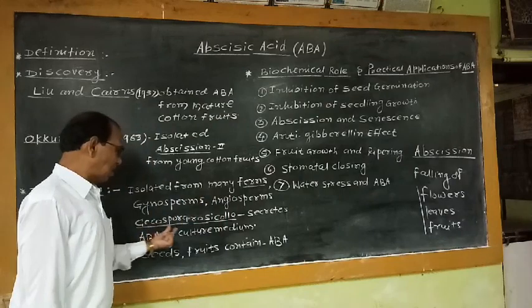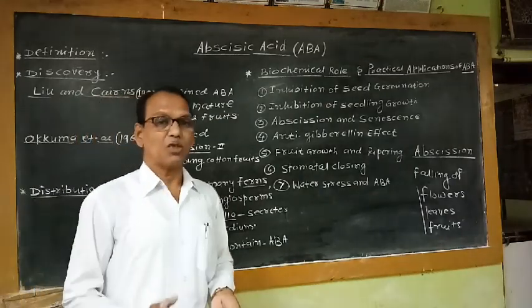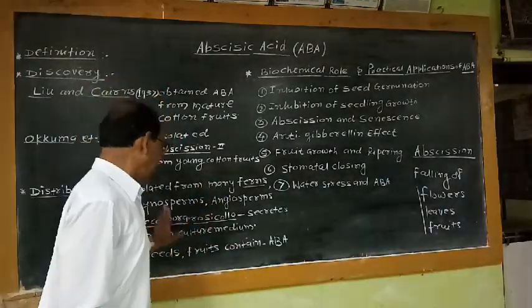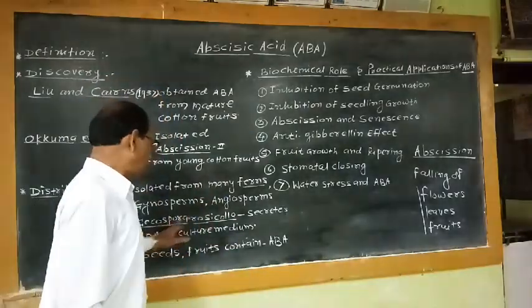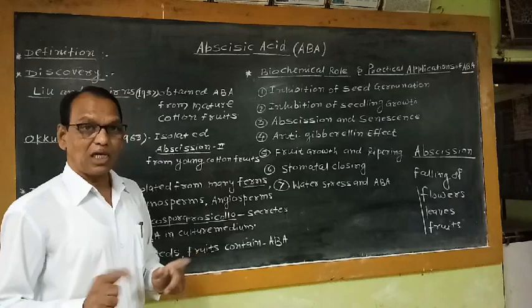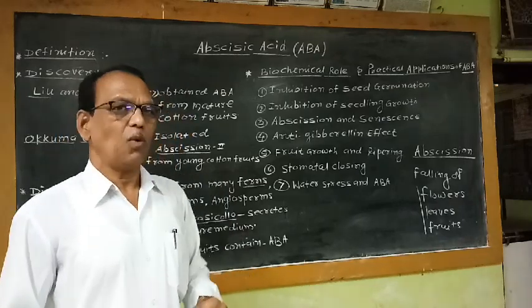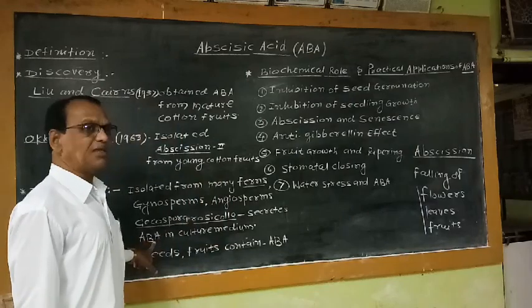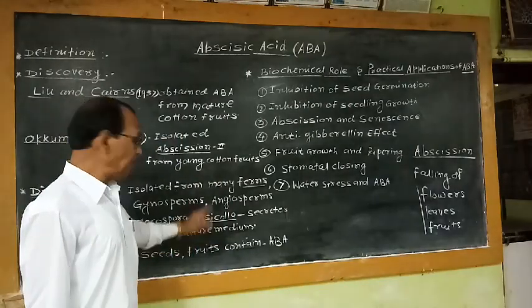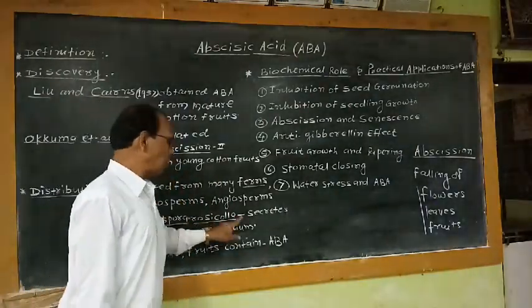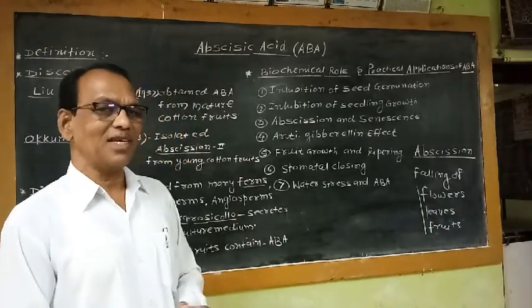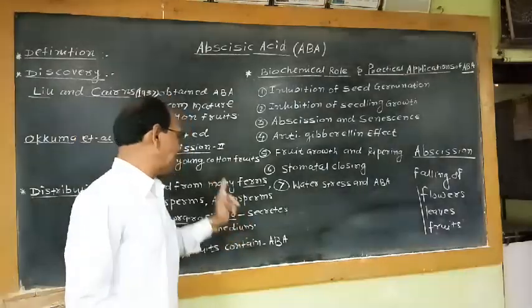In the fungus Cercospora rusticola, when it was cultured artificially on culture medium, it was reported that it was able to secrete a large quantity of abscisic acid into the culture medium. That means this fungus grown on culture medium secretes as well as synthesizes a large quantity of abscisic acid.